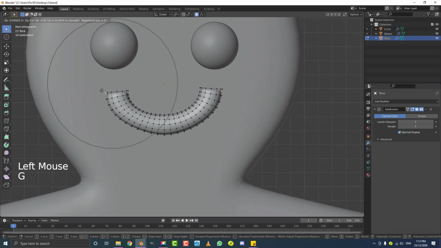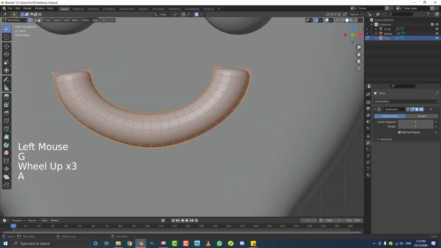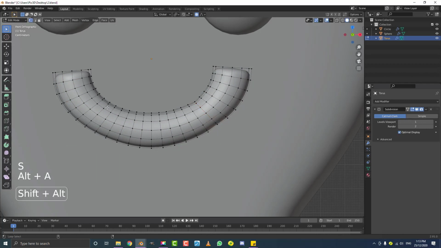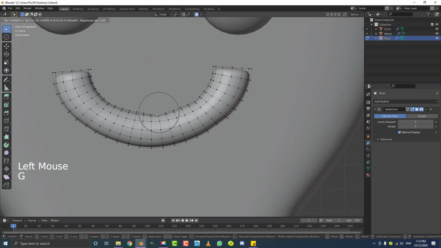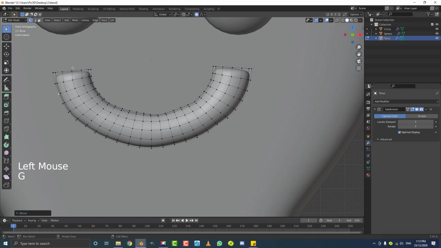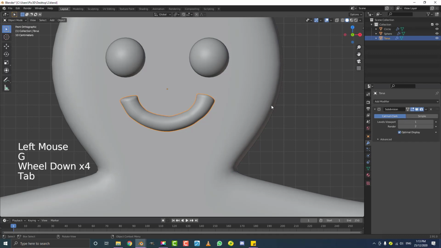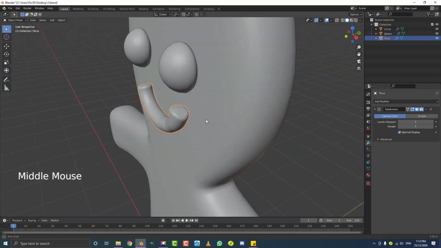And I'm going to do the same thing this side. And then I'm going to select edges here and scale them in just a little bit. Same over here, just to make it look not perfectly symmetrical on both sides, and also not a perfect cylinder. We want to make it look like this was extruded out of some sort of nozzle. So give it a little bit of roughness, a little bit of random variation. Something like that looks a lot more realistic than just a perfect semi torus.